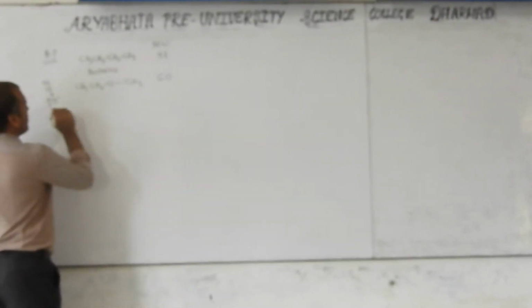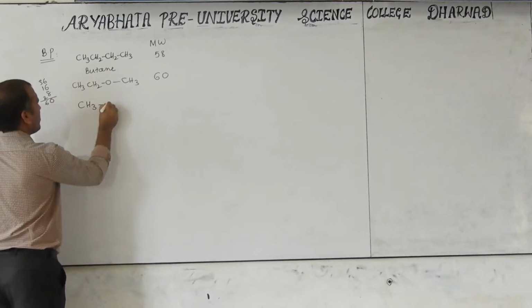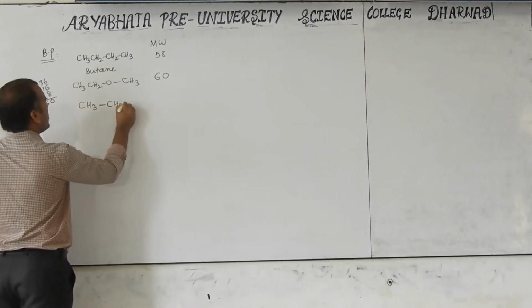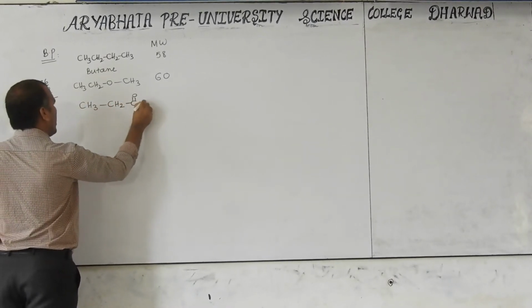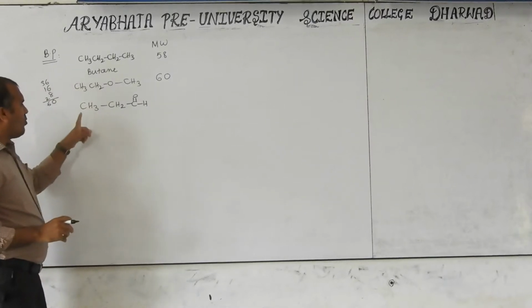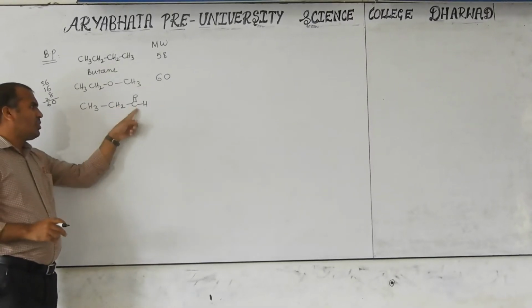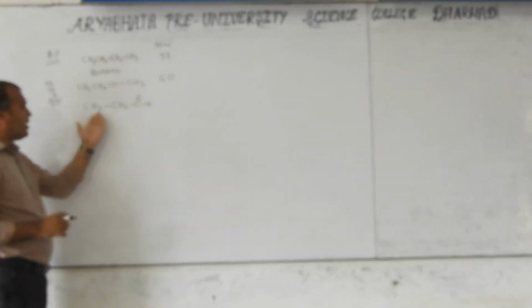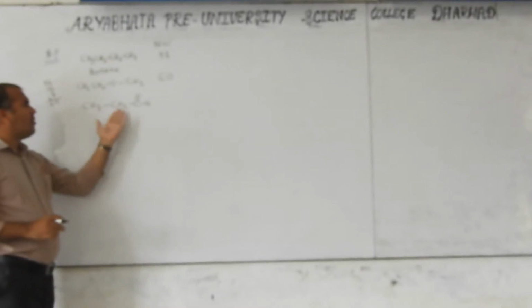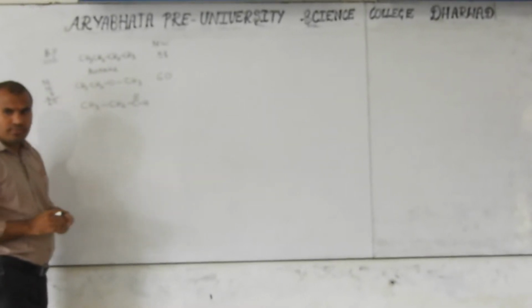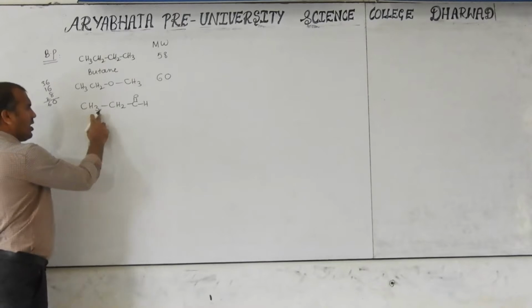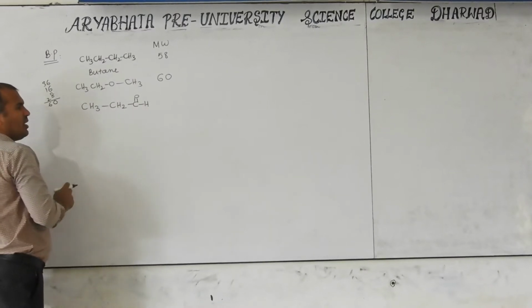Next, if you go for the aldehyde, CH3CH2CHO. Here carbons 1, 2, 3, that is 36, plus hydrogens 3, 2, 5 plus 1, 6.